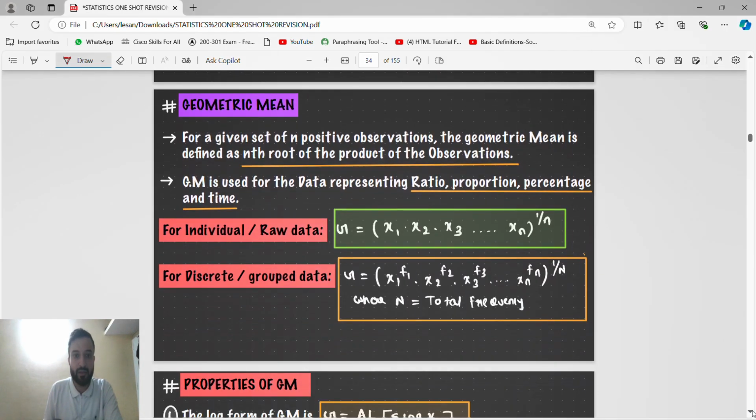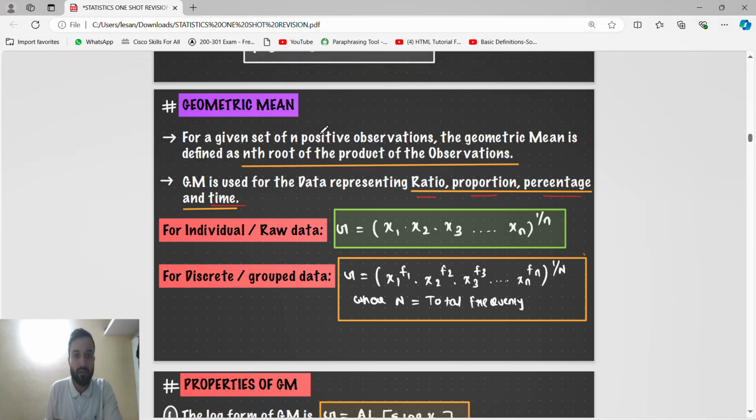Now geometric mean. Geometric mean is what? Geometric mean is used for data representing ratio, proportion, percentage and time. For ungrouped data, geometric mean is x1 into x2 into x3 into dot dot dot xn, power 1 by n, where n is the number of observations. That's why they have given the nth root of the product of the observations.